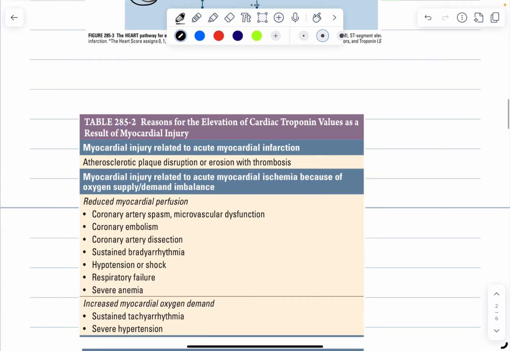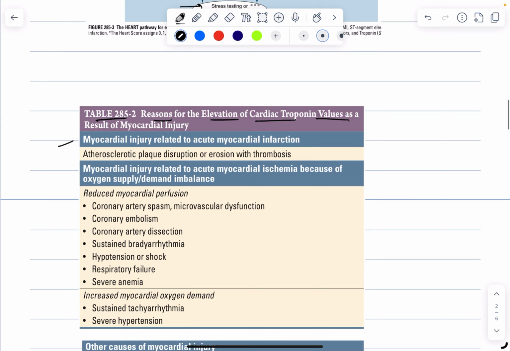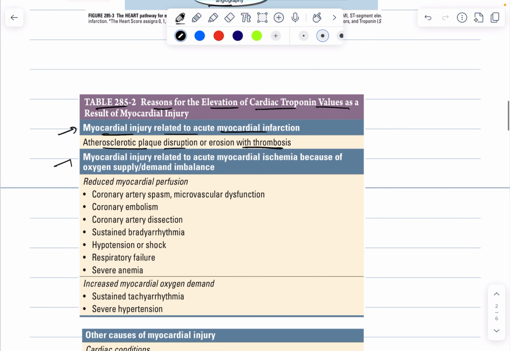Now coming to the reasons, table 2, which is reasons for elevation of cardiac troponin values. So first of all, the most common one, that is myocardial injury related to acute myocardial infarction, and it is mostly because of atherosclerotic plaque which has got ruptured, and it is leading to thrombus.